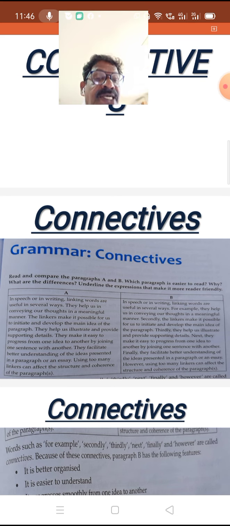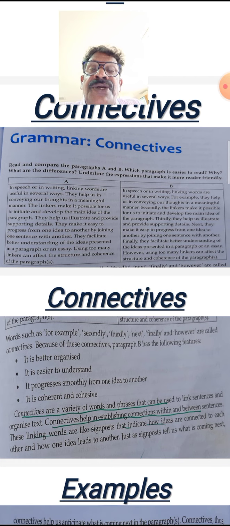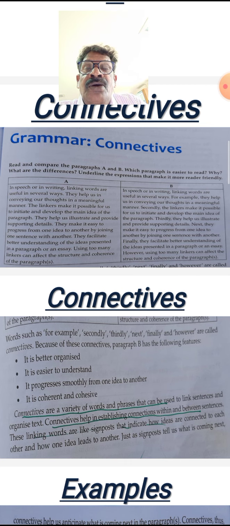Now let us come to page number 69. There you can find one box which has been divided into two columns, column A and column B. Look at what kind of exercise or observation we are supposed to do in this regard, which has been given above the column.